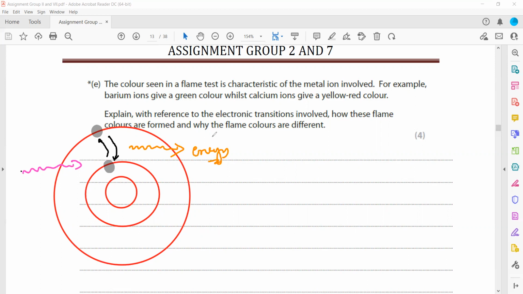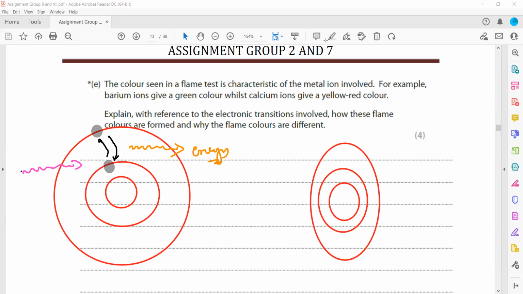And why do different elements show different colors? Because the distance between the shells is not the same for different elements. For example, this is shell 1, then for another element shell 2 might be closer, and then shell 3 will be there. Because the difference between the shells is not the same for all elements, that's why they give different colors.